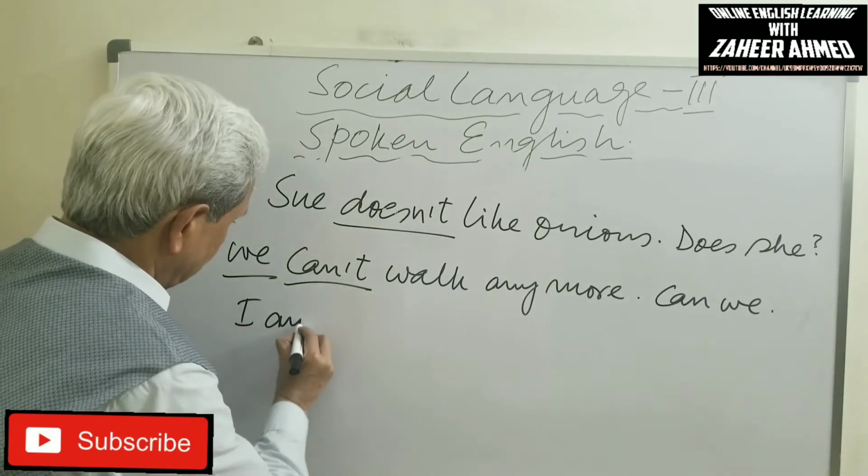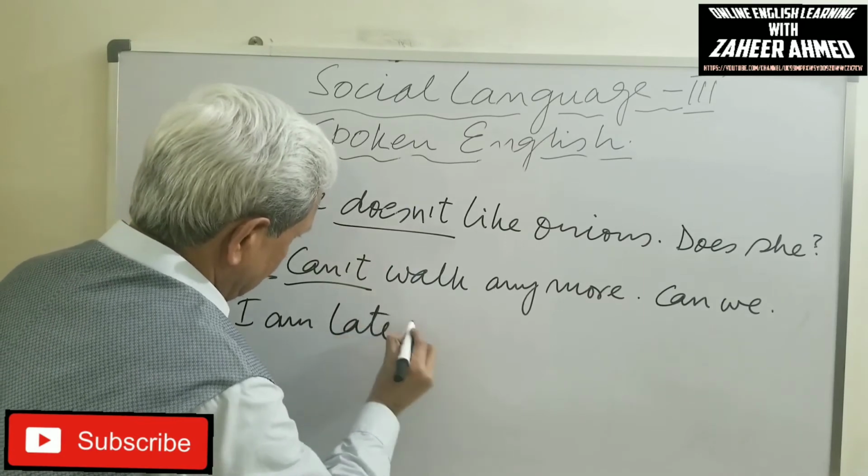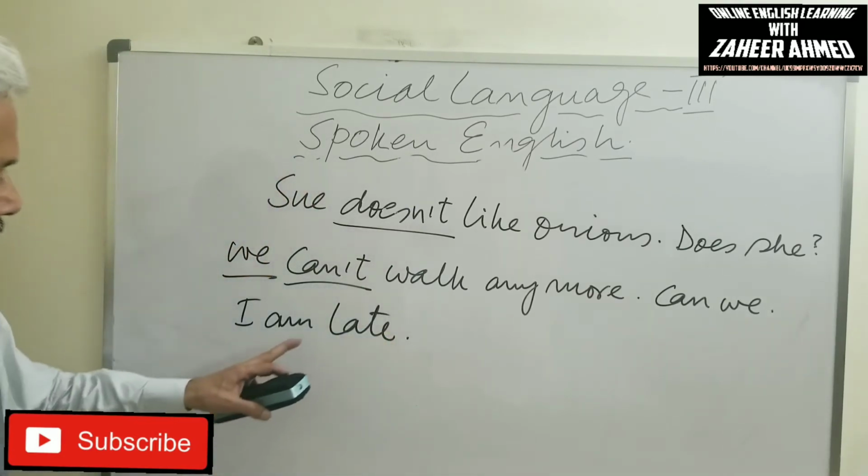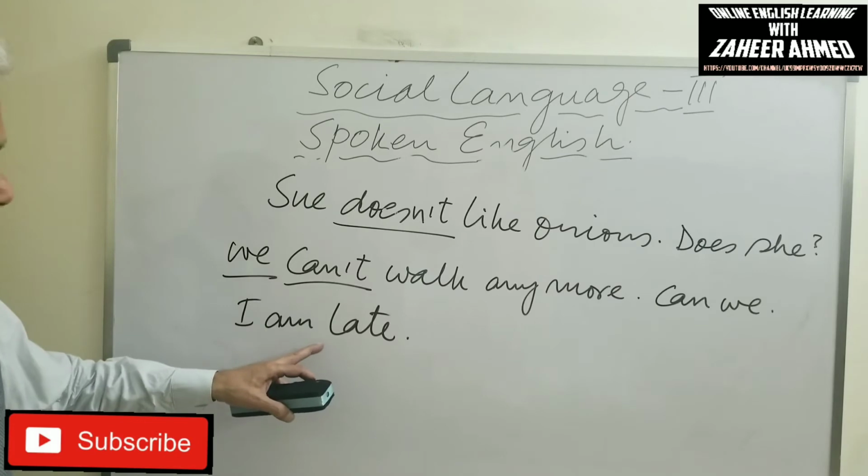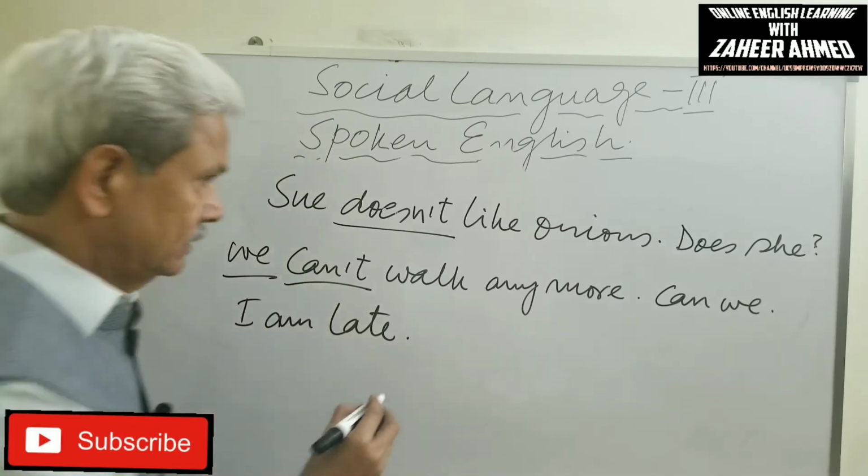Another sentence, a little bit different. I am late. It is not going to be am I not. Okay?